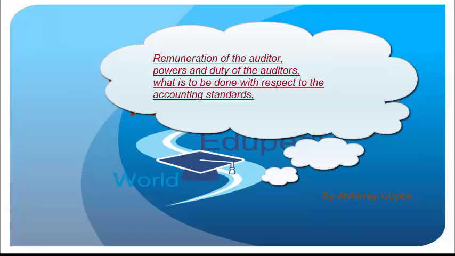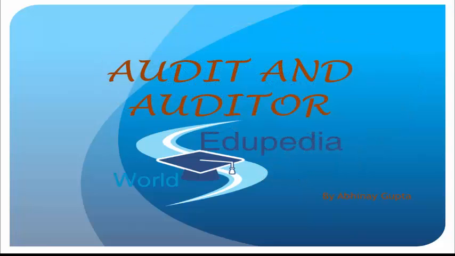But in the power and duty, there can be a case study where something has been implemented, something has been performed, and then there's a question, which is again a trick question. And then you have to identify that this was a duty of the auditor as well, or this was not the duty of the auditor at any point of time. So you may relate to this section in other ways, but otherwise, direct questions on this section do not appear in the examination in general. I don't take any guarantee. But anyway, direct or indirect, you should have a complete understanding of sections 142 and 143. So in today's lecture, we would be covering both these sections, 142 and 143.